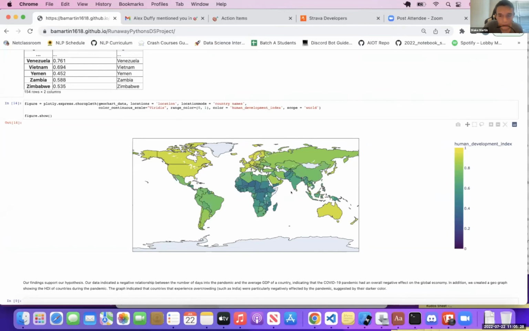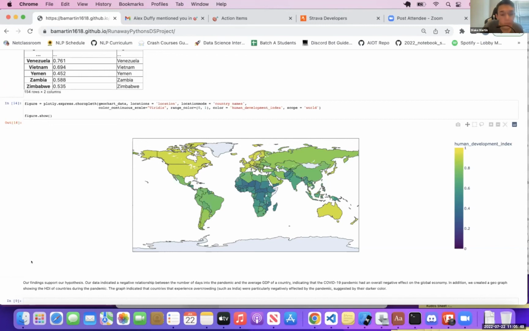We produced a geo chart to represent the human development index of different countries during the pandemic. We did this to see how much they varied, with darker colors representing a lower HDI. We found that countries with a lower HDI were generally more affected by the pandemic than countries with higher HDIs. All right, thank you, Ethan.